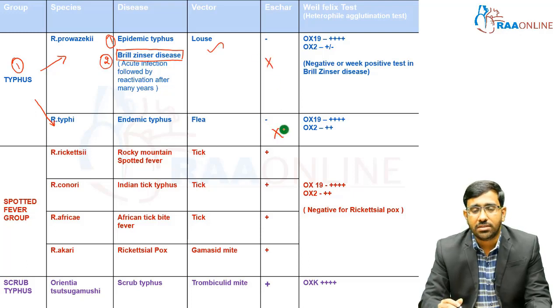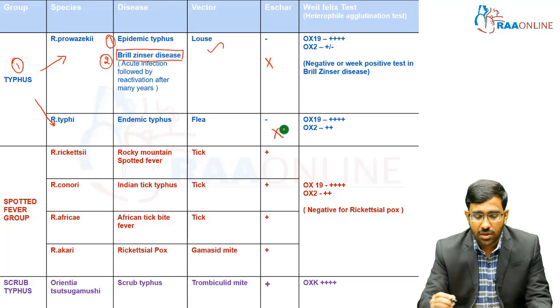When we test the patient sample against Proteus antigen suspension, that is called the Weil-Felix test, where we use the Proteus antigen suspensions OX19, OX2, and OXK. OXK is an antigen derived from Proteus mirabilis, and OX19 and OX2 are derived from Proteus vulgaris. Here we allow the patient's sample to react with this antigen. The antibody formed against the Rickettsial antigen reacts with this antigen to give a precipitation type of reaction.